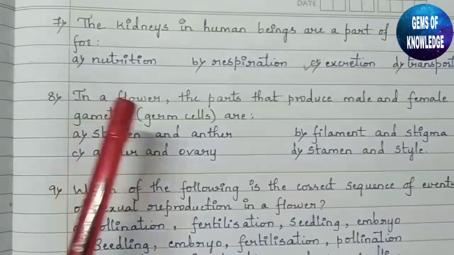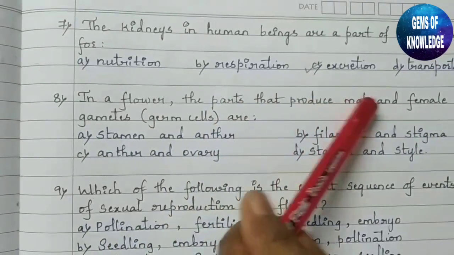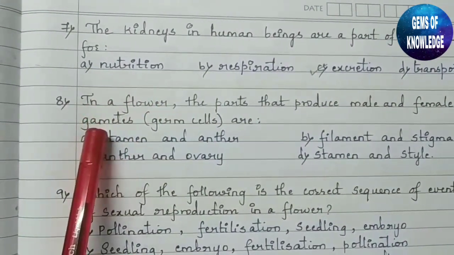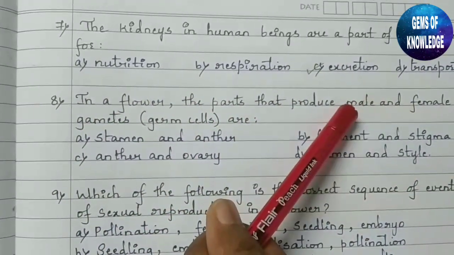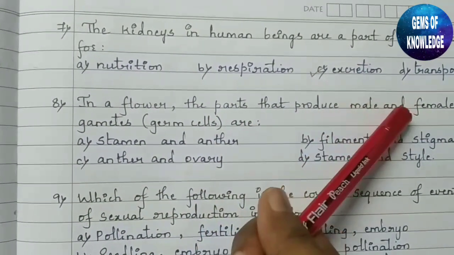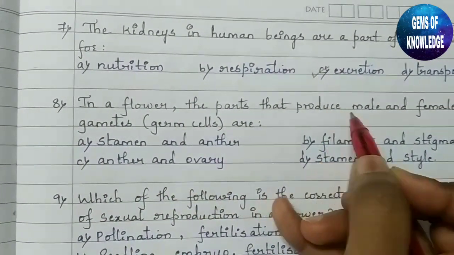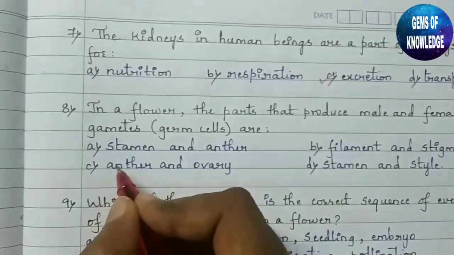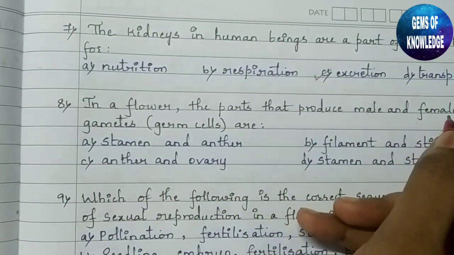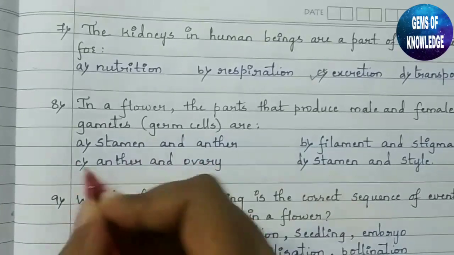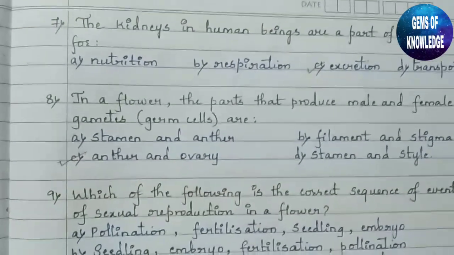Next, 8th question. In a flower, the parts that produce male and female gametes are... So in a single flower, we need to know which is the part which produces both male and female gametes. The part which produces the male gamete is the anther, and the part which produces the female gametes is called the ovary. So this is the correct option.